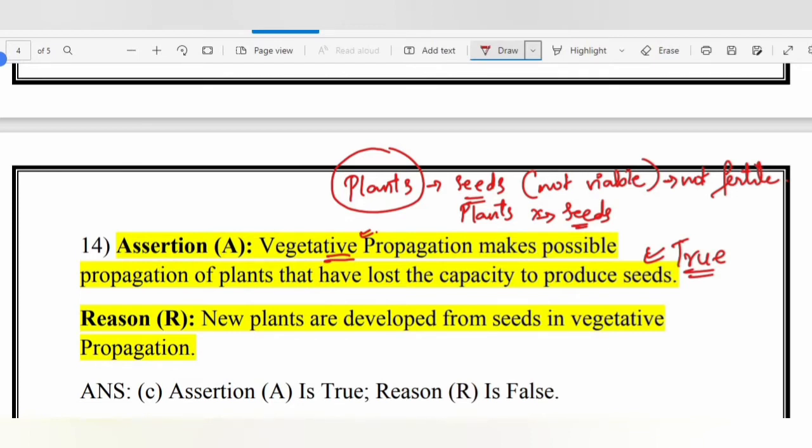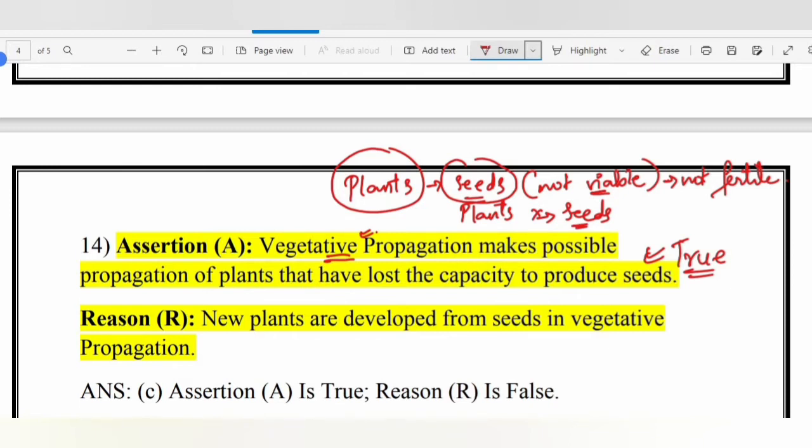On those plants which produce seeds, we use vegetative propagation because the seeds are not viable. They do not have the capacity to be fertile, or the plants don't produce seeds at all. So in both conditions we use vegetative propagation.